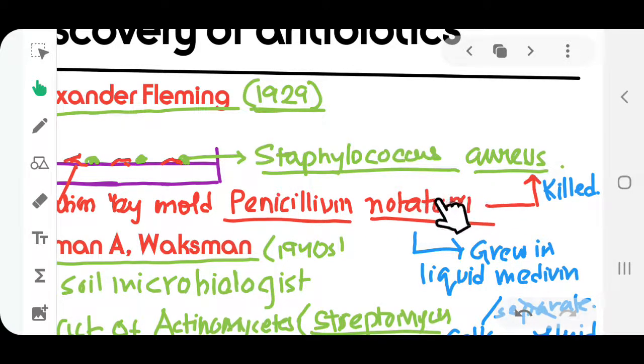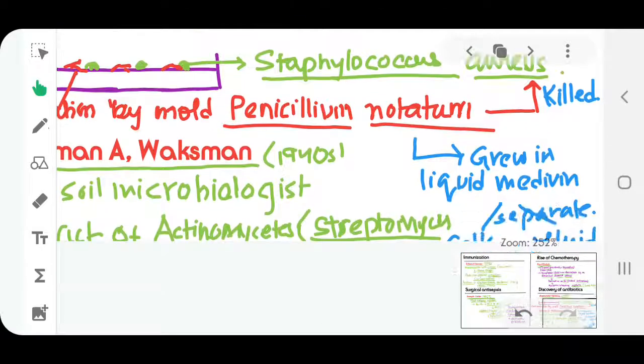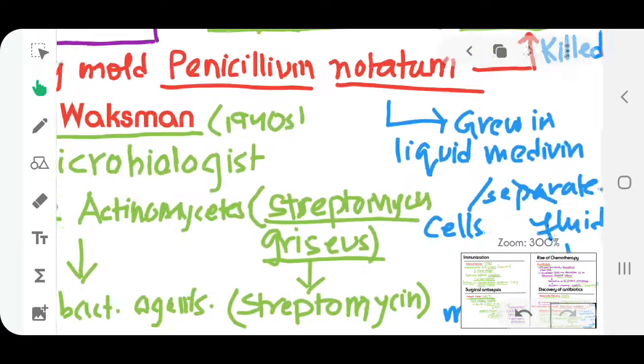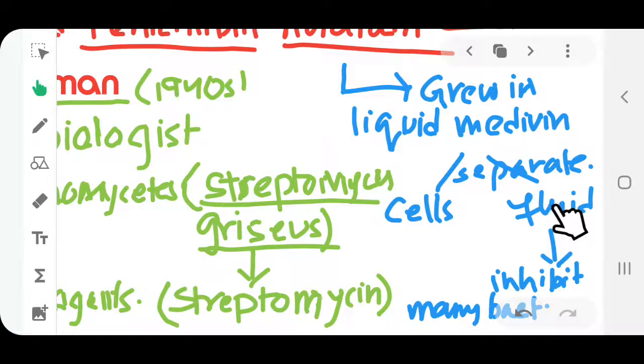Now, he grew this Penicillium notatum in a liquid medium. Then he filtered it and separated the cells from the fluid. Then he found that if the fluid was put on many bacterial species, they were again killed by this particular fluid. Their growth was somehow being stopped by it. So it was for the first time the discovery of an antibacterial agent, which is now known as an antibiotic.